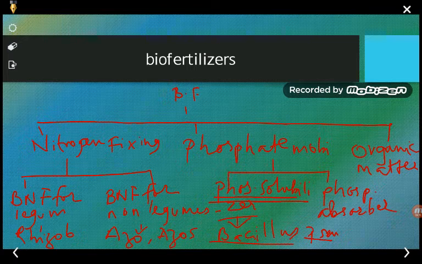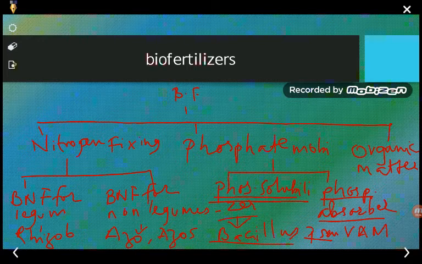And there are certain phosphate absorbers. These are the organisms which make the phosphate already present in the soil available for absorption by the plant, converting it into the form in which the plant can utilize it. The phosphate absorbers include the VAM. It is one type of fungi, or you can say one type of mycorrhiza. So we are going to discuss one by one what are phosphate mobilizers, what are the types, and what are the examples.